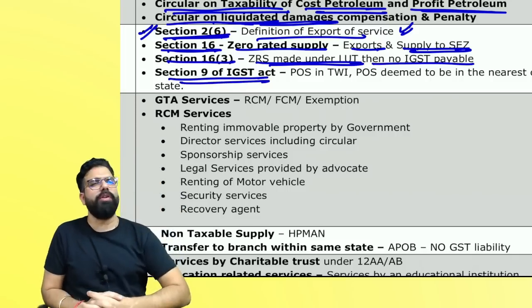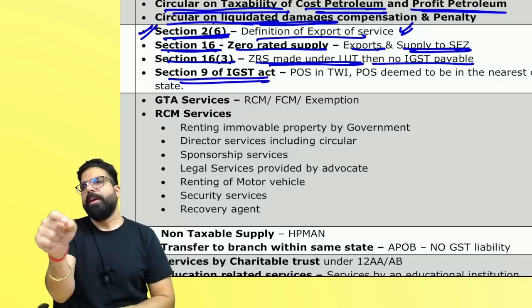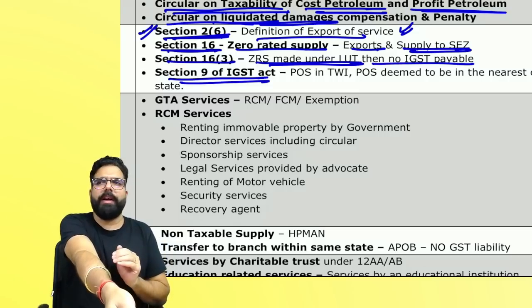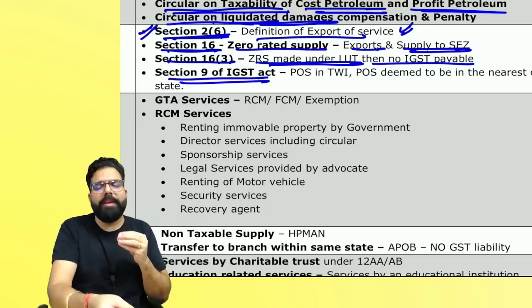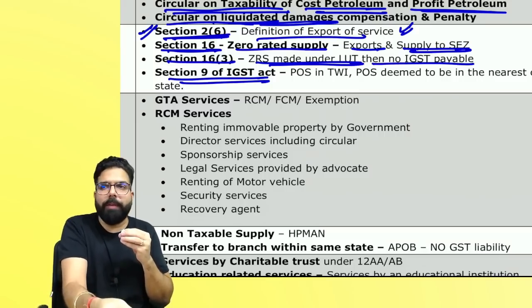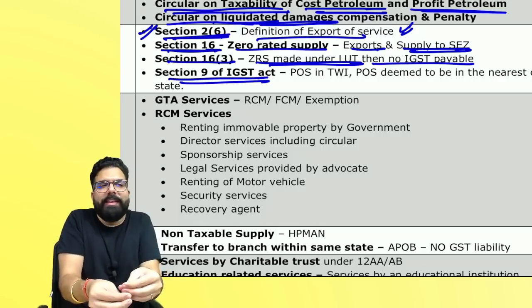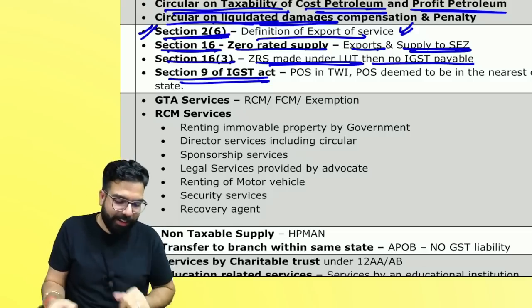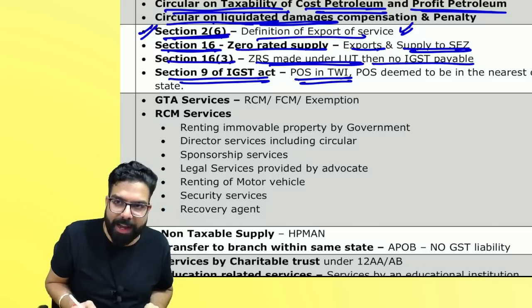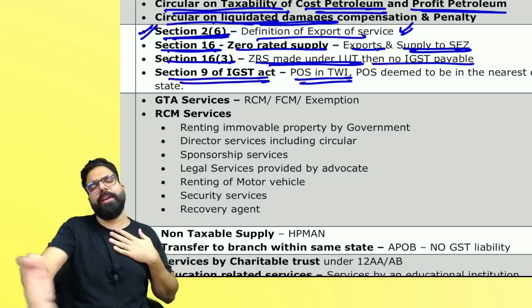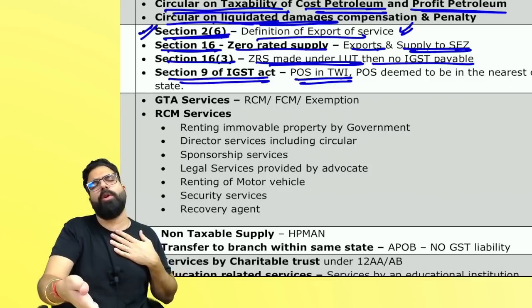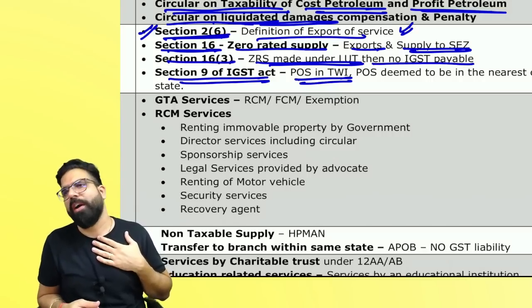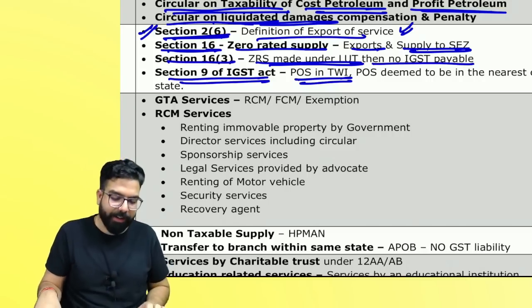We saw in one question that they had said this person has supplied in the territorial waters of India. Now, in the territorial waters of India, whichever is the nearest coastal state will become the place of supply. If place of supply is in the same state, you will charge CGST, SGST. If it is in a different state, you will charge IGST. So section number 9 will help you in determining the place of supply. If supply is in the territorial water, his location will be in the nearest coastal state. This will always help you in determining CGST, SGST or IGST, intrastate transaction or interstate transaction.